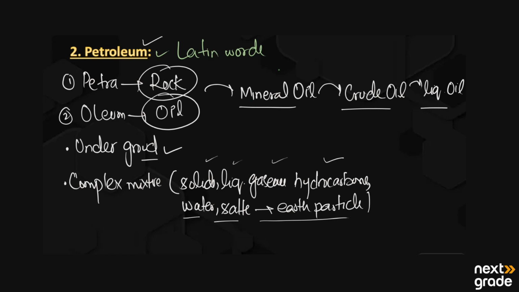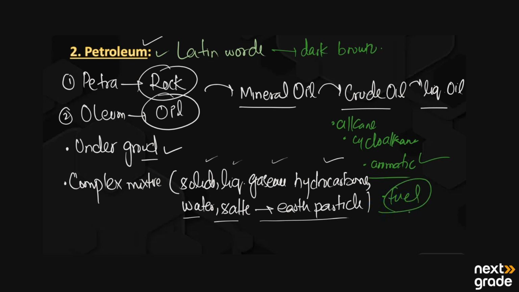If we talk about its color, it is dark brown with an unpleasant smell, and a liquid containing a mixture of hydrocarbons. These hydrocarbons may be alkanes, cycloalkanes, and aromatic compounds. After refining, it is used as a fuel, and fuel is an organic compound.